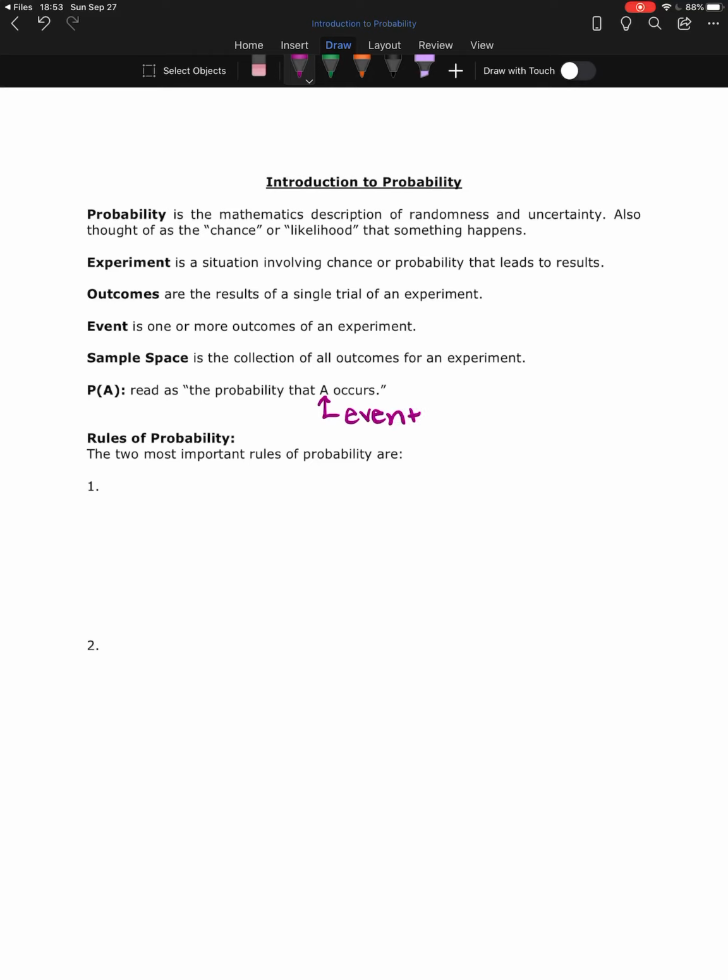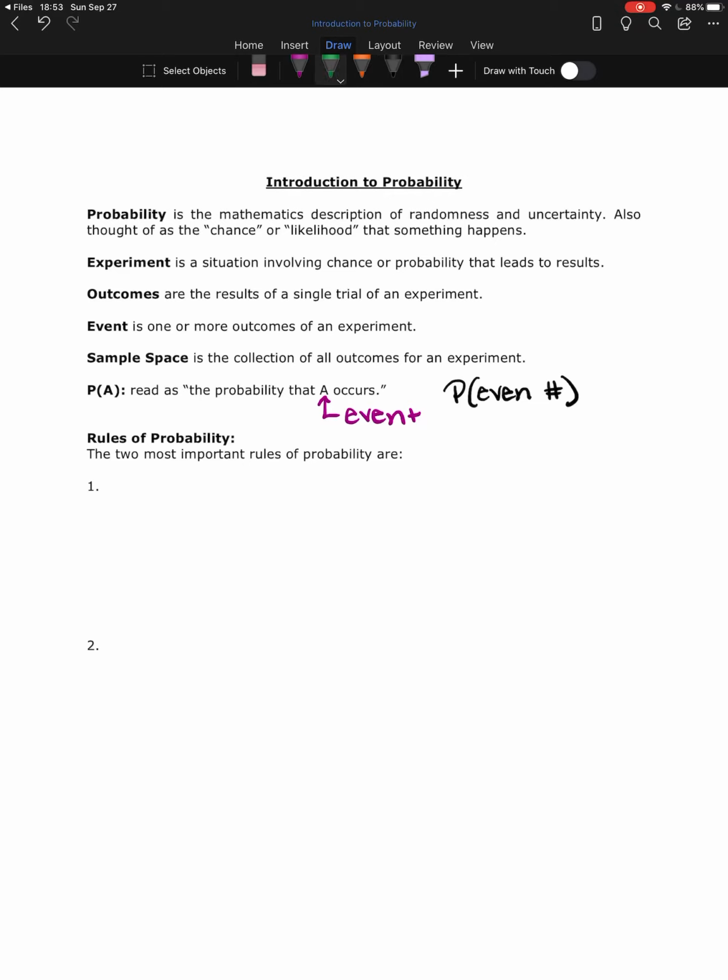So if we were to be talking about the probability of rolling an even number when we were rolling a die, because that's what we needed for the previous example I gave, we would say, okay, the probability of an even number. So it's not P times an even number, it is the probability of rolling an even number, or the probability that we roll an even number.